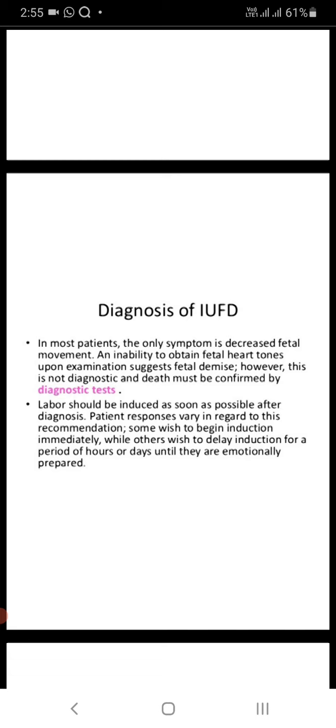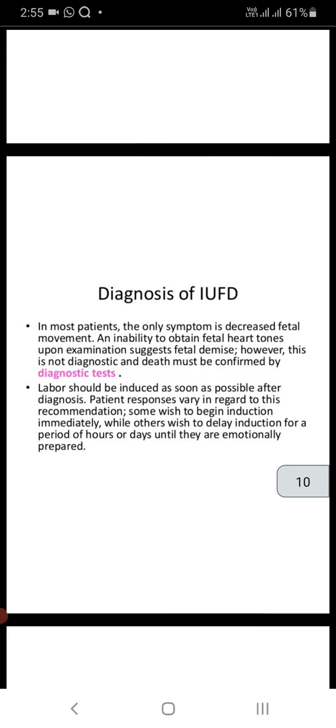We always educate the mother during pregnancy that you should always assess the fetal movement count. We always tell the mother to assess the fetal movement count, especially after having food and lying on the left side, and check for 10 minutes how much fetal movement occurs.